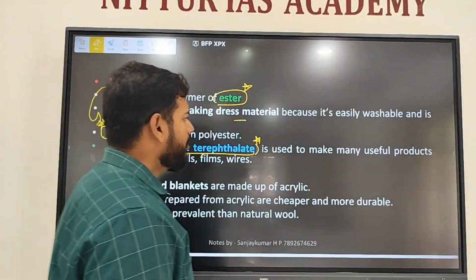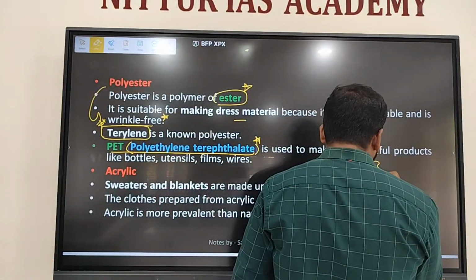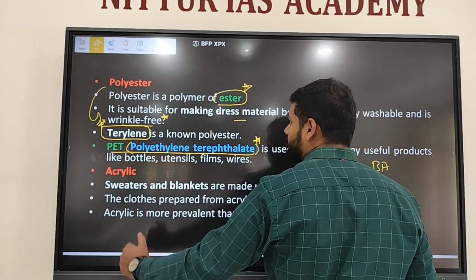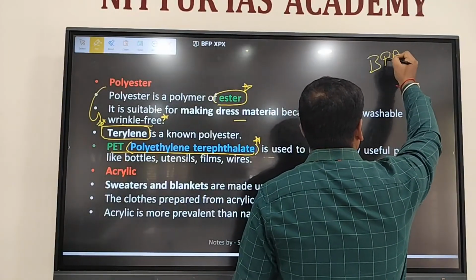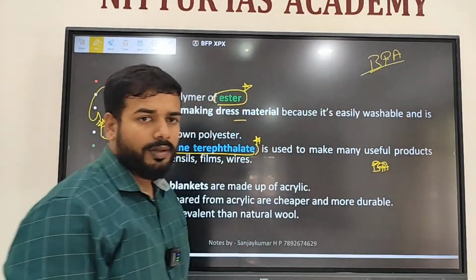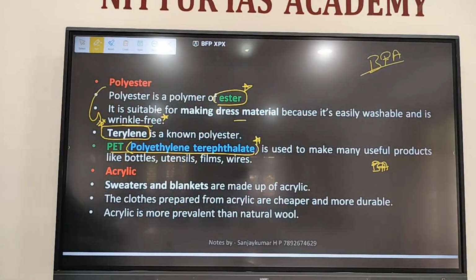Then have you heard of BPA free? BPA. Have you heard? Tupperware company, you remember, right? Plastic bottles, containers, etc. Those kinds of quality reusable plastic materials will not have this chemical.